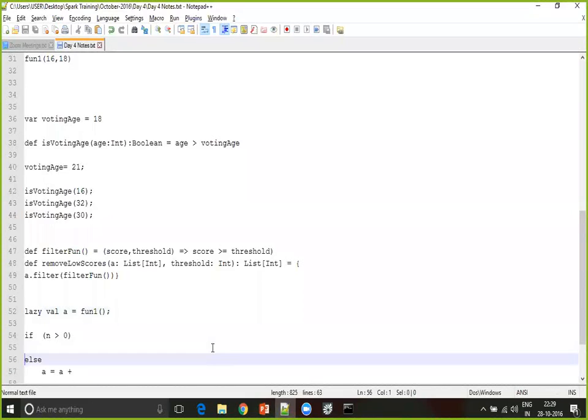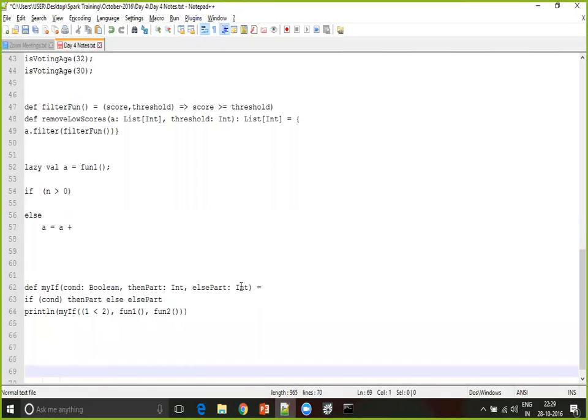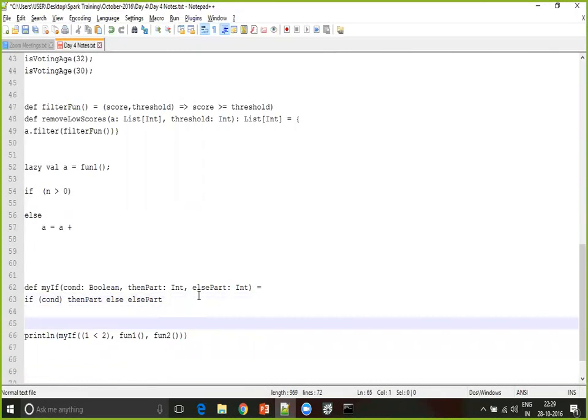In both the scenarios, how does that execute? Let me show you here. This is our regular way of defining our function, nothing new in this.